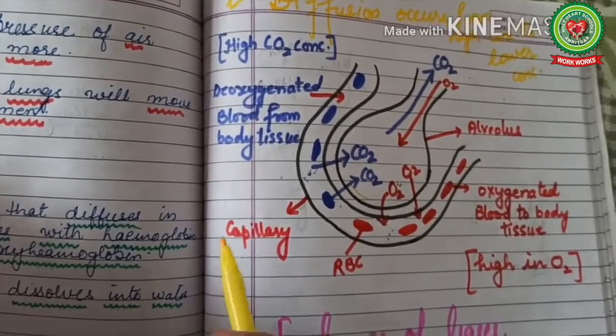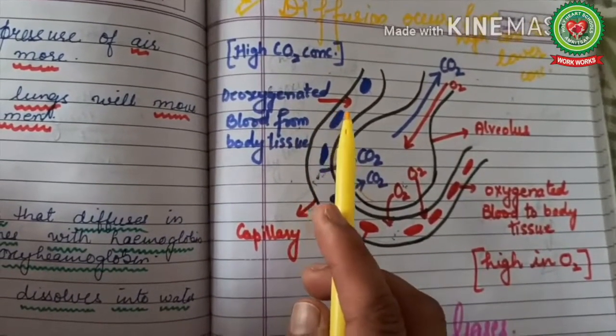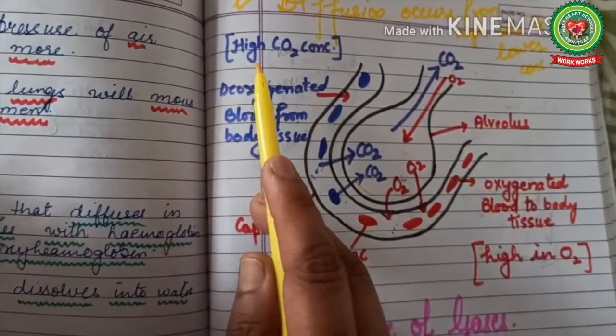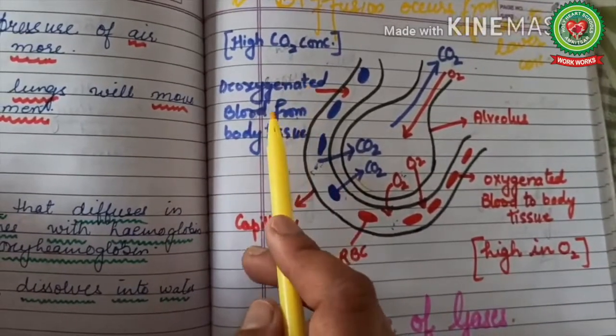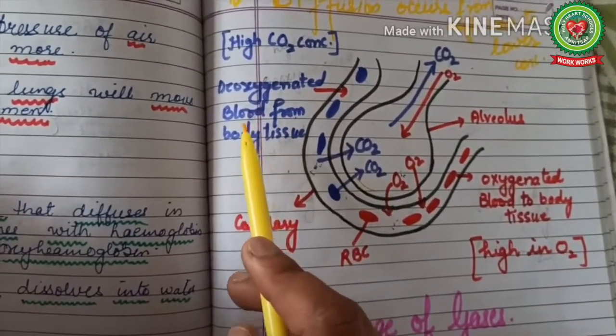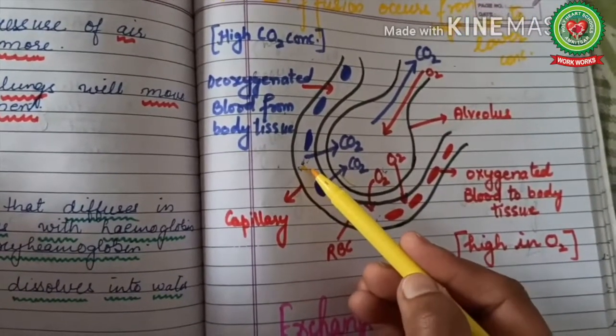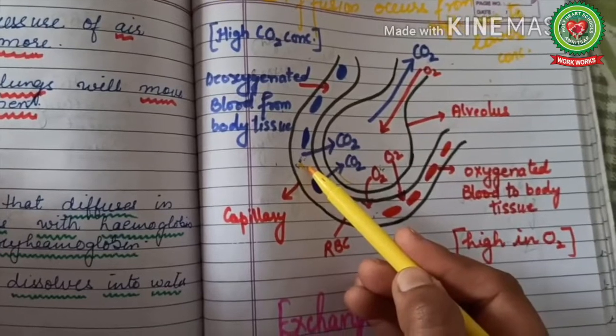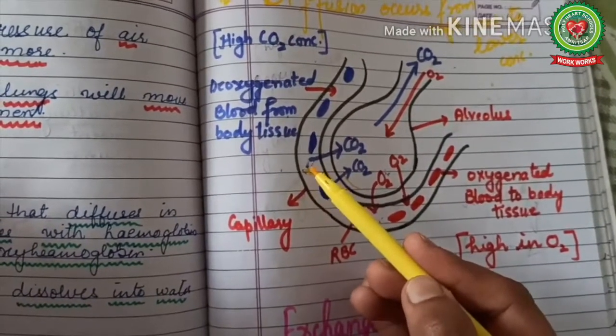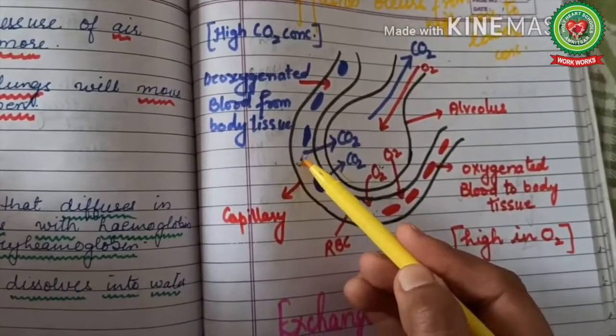So now look here. In this blood capillary, the deoxygenated blood has a high concentration of carbon dioxide. We know diffusion occurs from high to lower concentration. So carbon dioxide from blood capillary will move towards the alveoli.